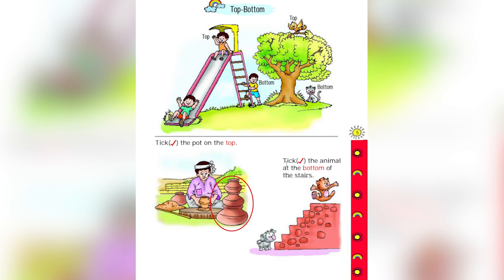Read the next question. Tick the animal at the bottom of the stair. You see these stairs? The cat is on top and the puppy is at the bottom. Now what do you have to tick? Tick the animal at the bottom of the stair. You have to tick this animal which is at the bottom of the stair.